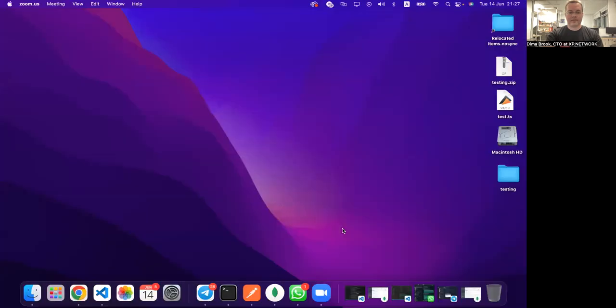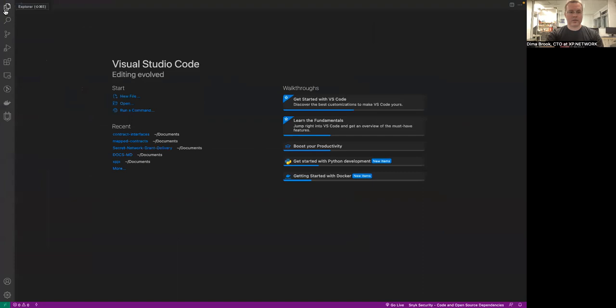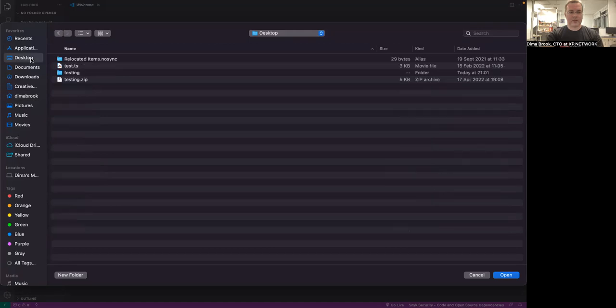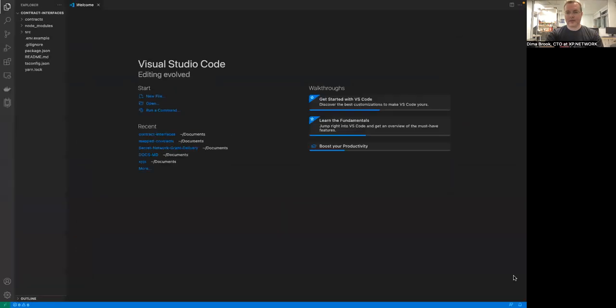The next stage would be, I would open a new window of Visual Studio Code. This is our favorite code editor. And I will go to the repository. On the desktop, I've created a testing folder. And here I cloned this contract interfaces from the GitHub of XP.network. And let's open it here, like so. Okay, and we can see that everything is already installed. We have node modules, we have yarn log with all the files here. We have the package.json and env example.